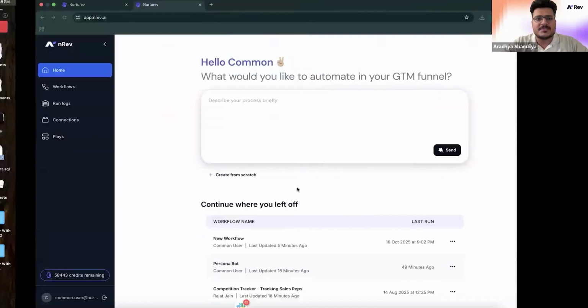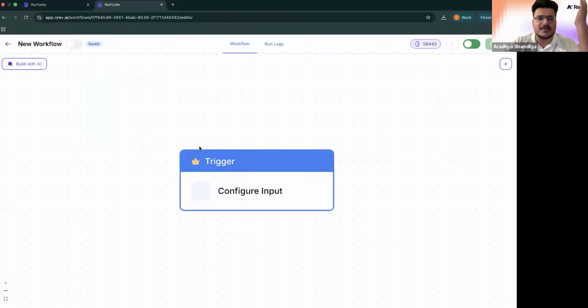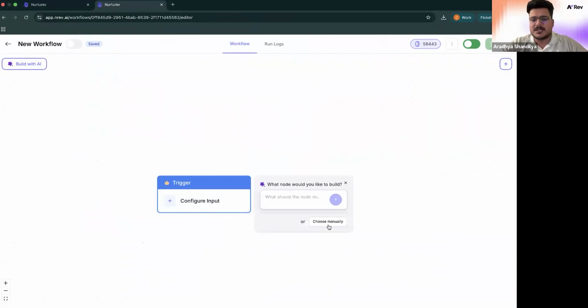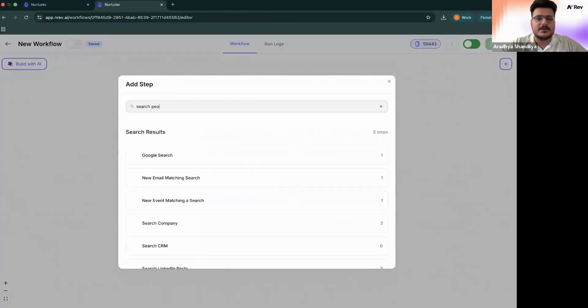So over here, I'll share my screen and try to build something to solve this problem very quickly. Let me know if my screen is visible. I'll go into nRev and create a workflow from scratch. Of course, you can build this with an AI builder as well, but to get intimate with how it gets built, I'll do it manually. I'll start by searching people.